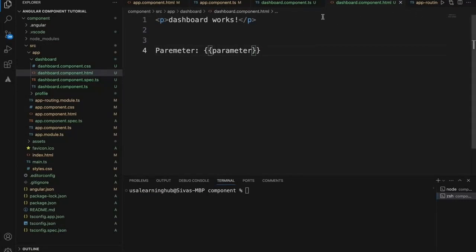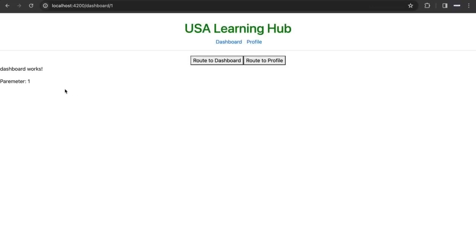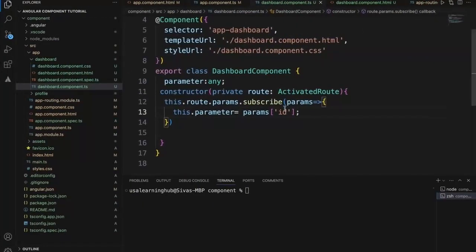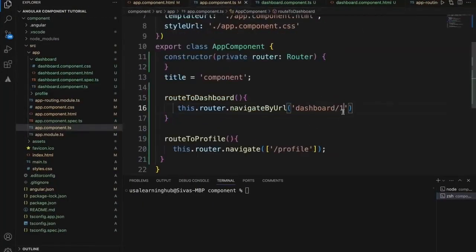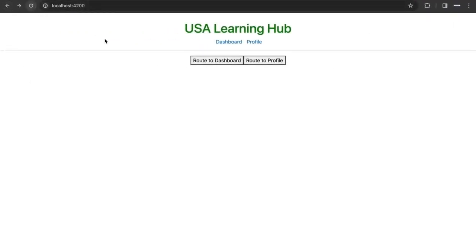Let's see. Params.id. Now I'll get the params of ID. Let's see how that is coming. Yeah, now if you see the parameter 1, we got the parameter 1 now. So now let's change that parameter to maybe 25. Let's go back, click this, and if you see the parameter 25 got. So this is how we can get hold of the parameters.